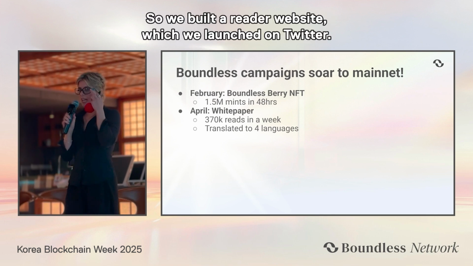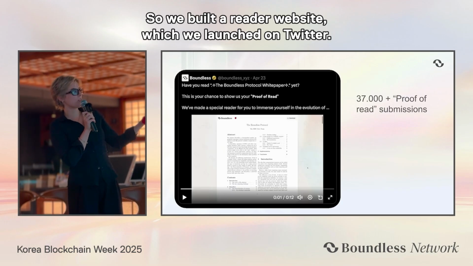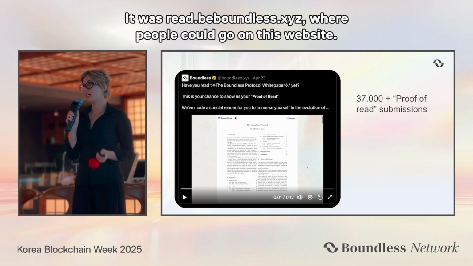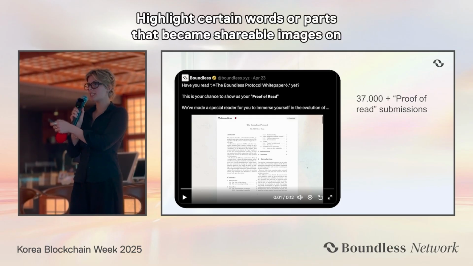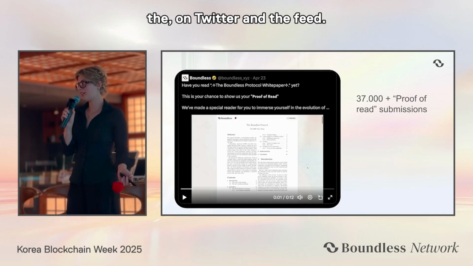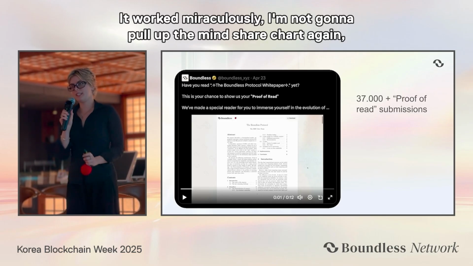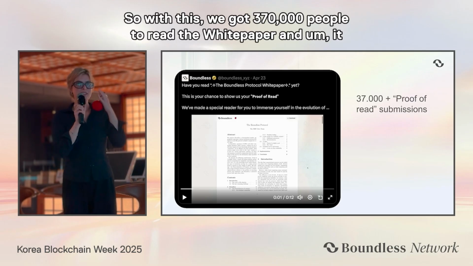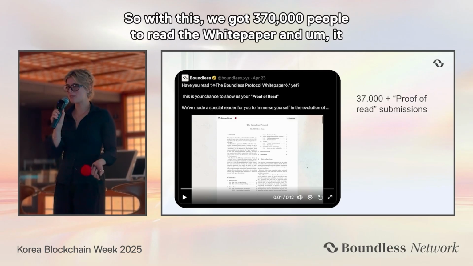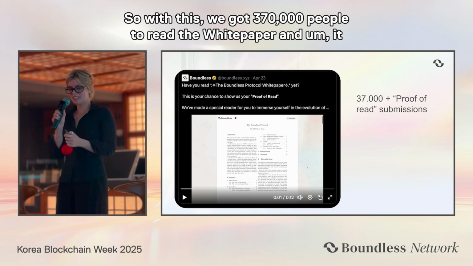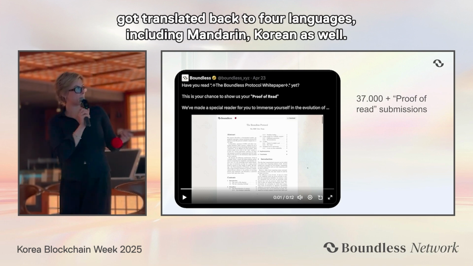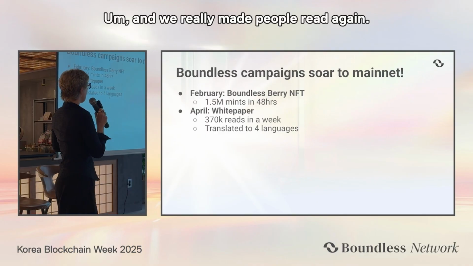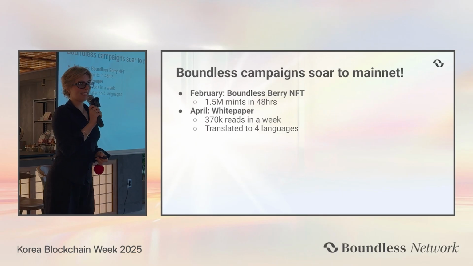So we built a reader website, which we launched on Twitter. It was read.beboundless.xyz, where people could go on this website, highlight certain words or parts that became shareable images on Twitter and the feed. It worked miraculously. I'm not going to pull up the mindshare chart again, but it increased and doubled again. So with this, we got 370,000 people to read the white paper, and it got translated into 4 languages, including Mandarin and Korean as well. And we really made people read again.